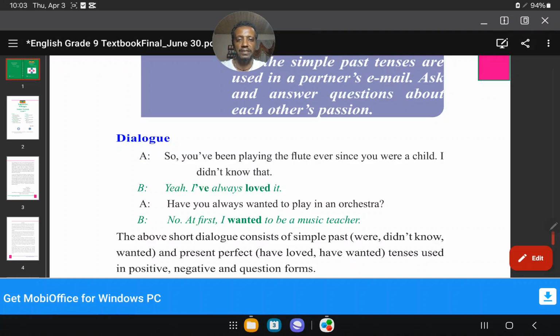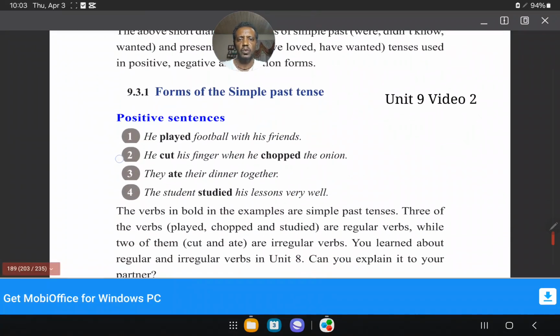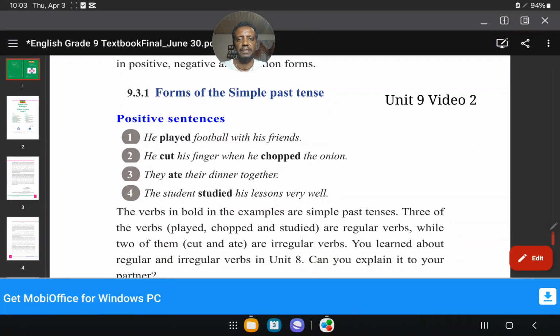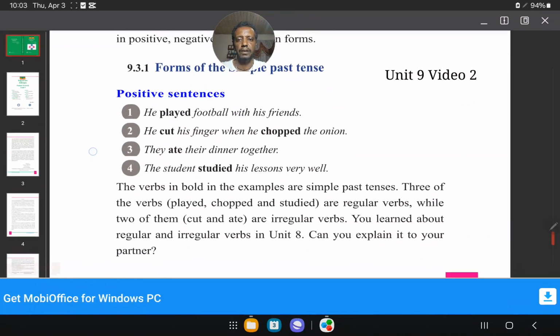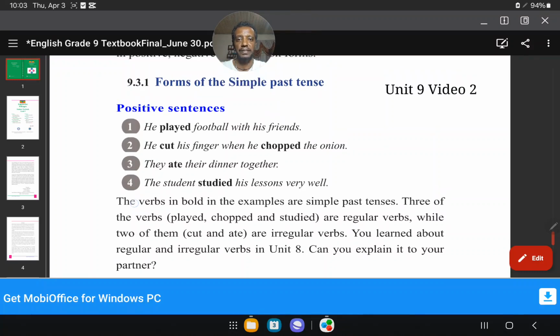If you are given a sentence like this, the second part of the sentence is simple past tense. It says, I have always loved it. So you can practice this one. Now, the forms of the simple past tense. Here is an example: He played football with his friends. He played. What kind of sentence is this? This is simple past tense.